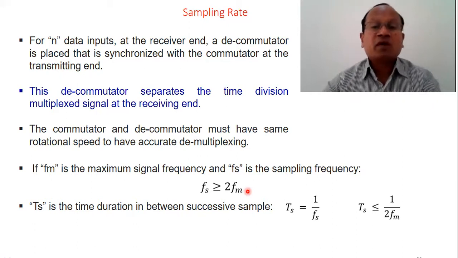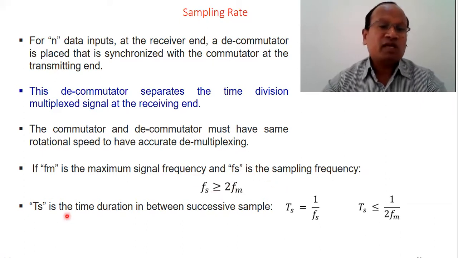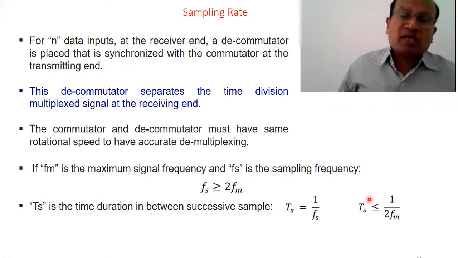So the sampling frequency must be greater than or equal to twice the maximum signal frequency, where Ts is the time duration. How can we calculate Ts? Ts is the sampling time. We can calculate it just by taking the reciprocal of the frequency, 1 by Fs. So when we substitute Fm in place of Fs, we can write Ts is less than or equal to 1 upon 2Fm. If you just invert it, make it reciprocal, the inequality will change. So the sampling interval must be less than or equal to 1 upon twice Fm.